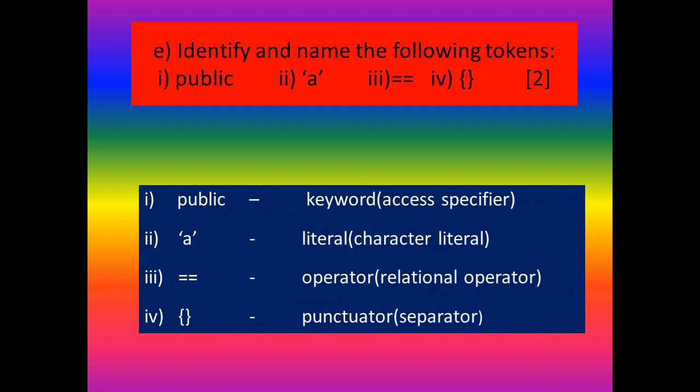Question A. Identify the name of the following tokens. First one, public. Second one, within single inverted comma, A. Third one, double equal symbol. Fourth one, curly braces. What's the answer?